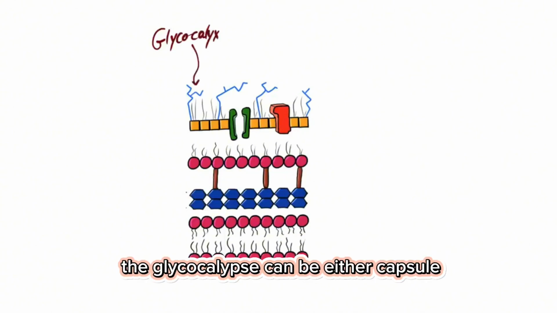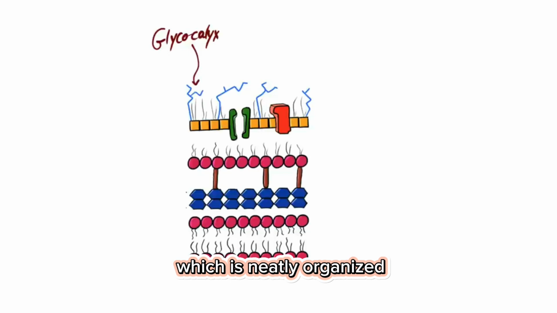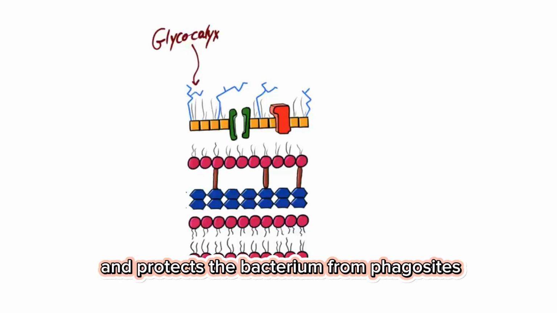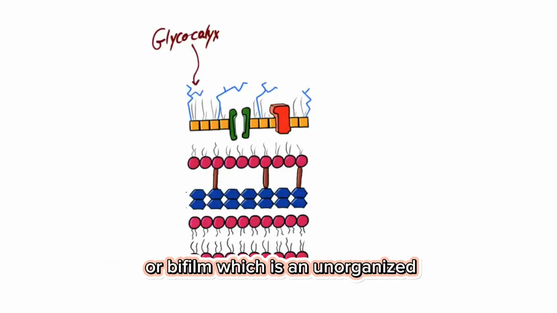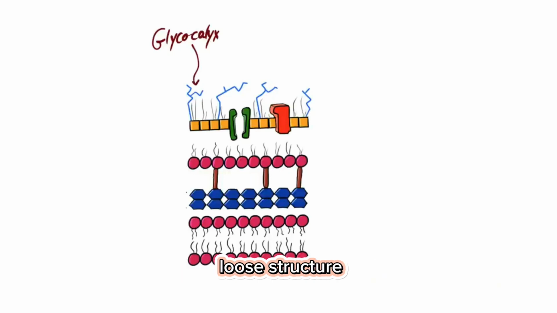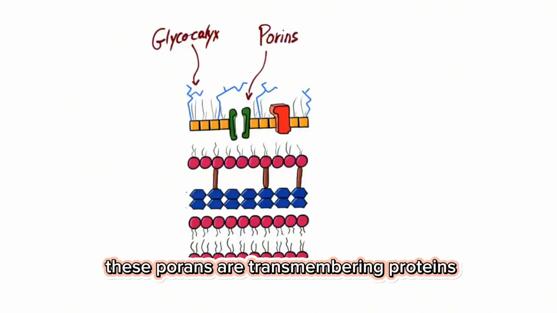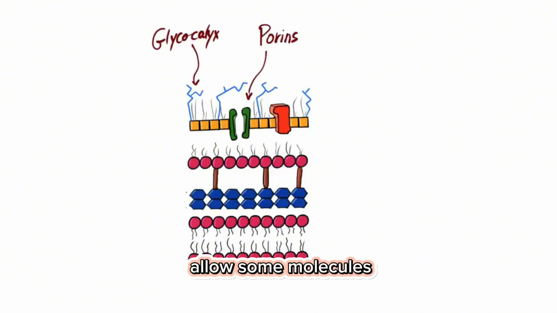And then we have a glycocalyx, which is used for protection. The glycocalyx can be either capsule, which is neatly organized and protects the bacterium from phagocytes, or biofilm, which is an unorganized, loose structure, yet important for attachment. Bacteria also have porins. These porins are transmembrane proteins that selectively allow some molecules to pass the cytosol of the bacteria. Porins can mediate antibiotic resistance by inhibiting some antibiotics from entering the bacteria.